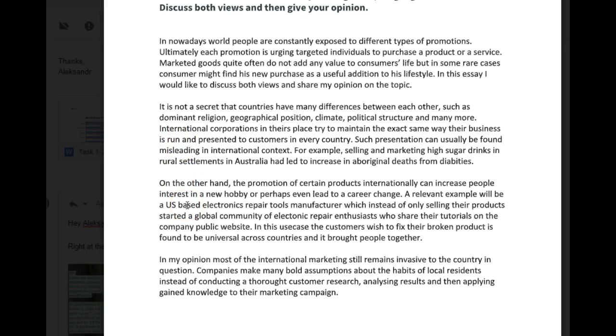Okay, moving on. "On the other hand, the promotion of certain products internationally can increase people's interest in a new hobby, or perhaps even lead to a career change. A relevant example will be a US-based electronics repairs tool manufacturer which, instead of only selling their products, started a global community of electronic repair enthusiasts who share their tutorials on the company public website. In this case, the customers wish to fix their broken products."